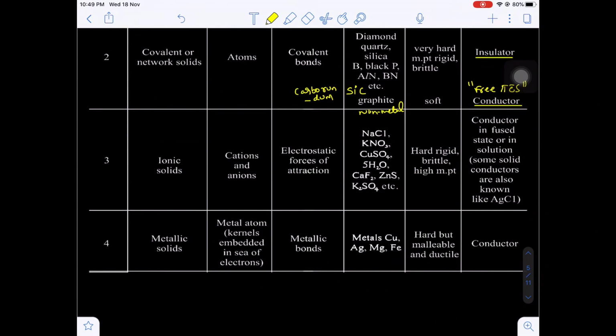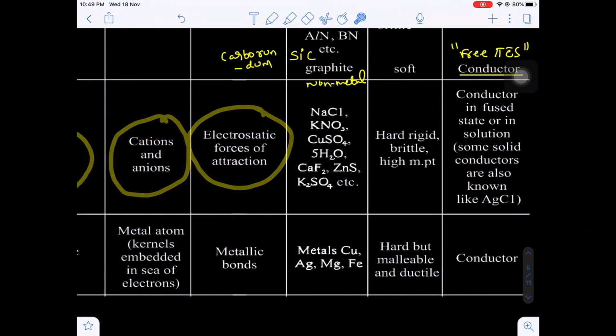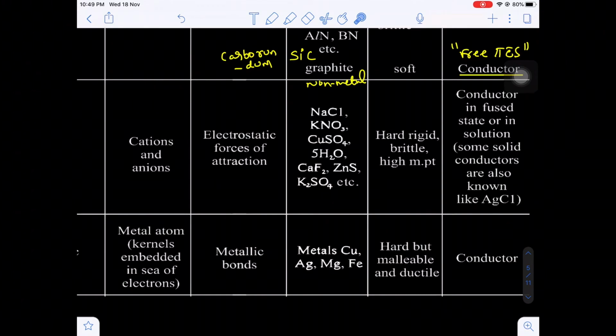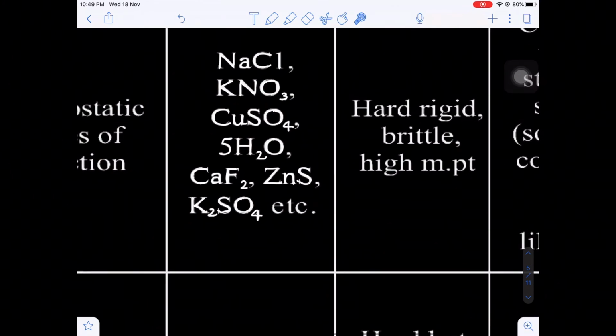Okay, now the third category, ionic solids. Do you know in ionic compounds two oppositely charged ions, cations and anions, will be present. And what is the force of attraction? Electrostatic force of attraction. There are a lot of examples: sodium chloride, potassium nitrate KNO3, copper sulfate CuSO4·5H2O, calcium fluoride, zinc sulfide, potassium sulfate.